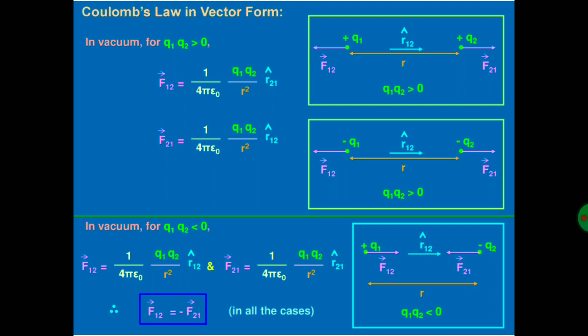In vacuum, for Q1 Q2 less than 0, there is only one situation, when one charge is positive and the other charge is negative. Then F12 vector is equal to 1 by 4 pi epsilon naught Q1 Q2 by R square R12 cap, and F21 vector is equal to 1 by 4 pi epsilon naught Q1 Q2 by R square R21 cap. In the similar way, in all cases, both the forces are equal in magnitude and opposite in direction.